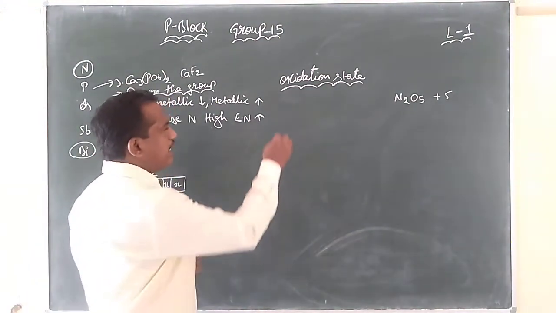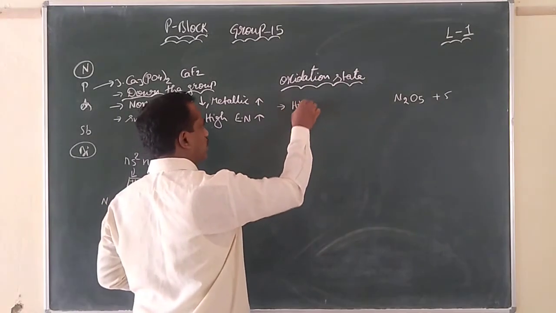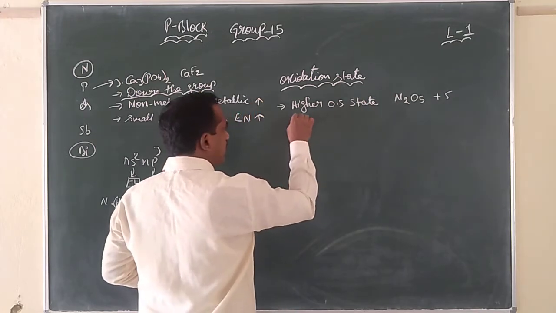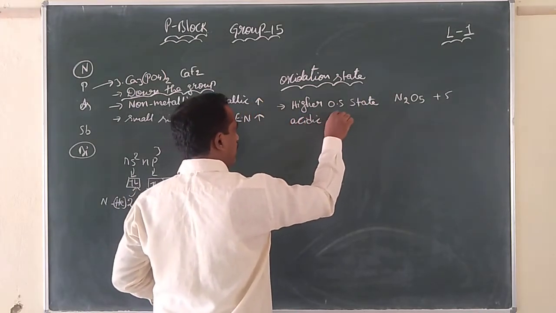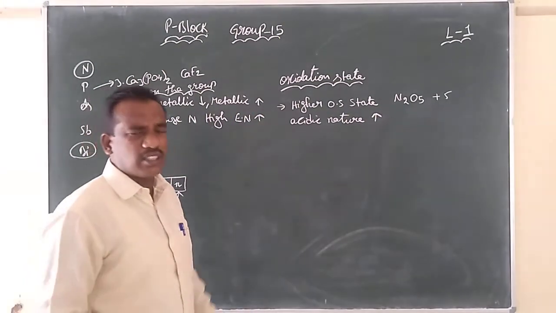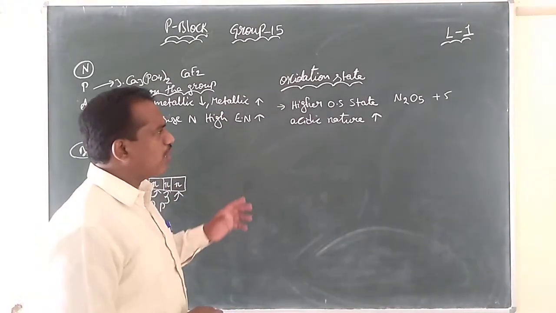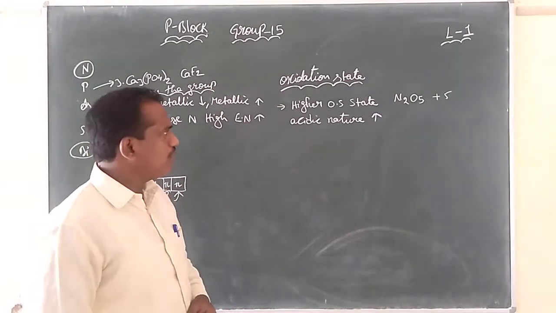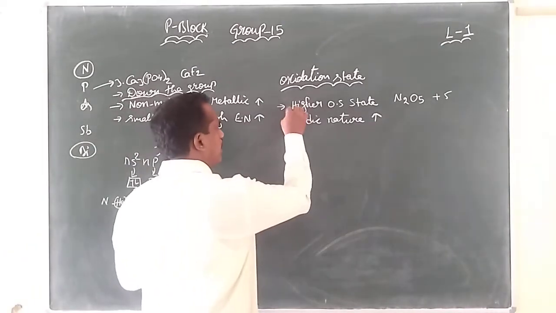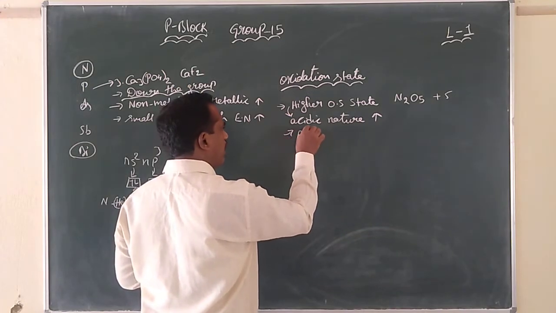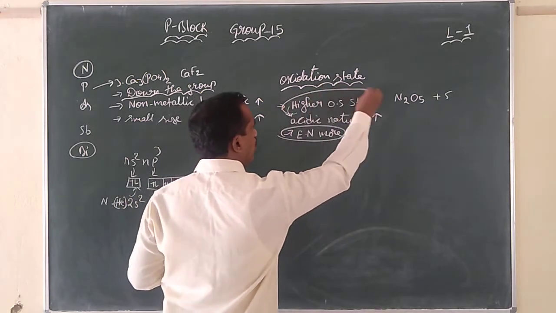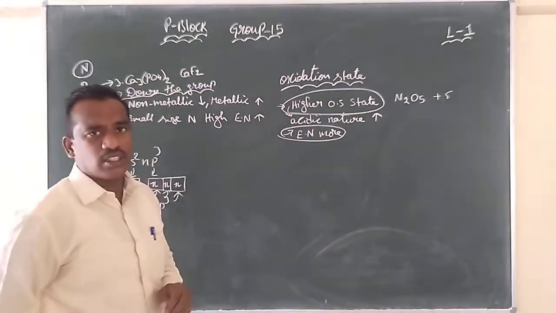And keep in mind, the higher the oxidation state, the more acidic the nature. This is a very important concept because they will give oxides of all these group elements. Or you can link it to another topic: when electronegativity is more, then also the acidic nature will be more.